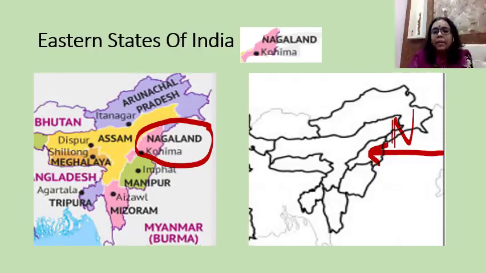I have written N, the starting letter of Nagaland. You have to write the whole name, the complete name. The capital of Nagaland is Kohima. What is the capital? It is Kohima.